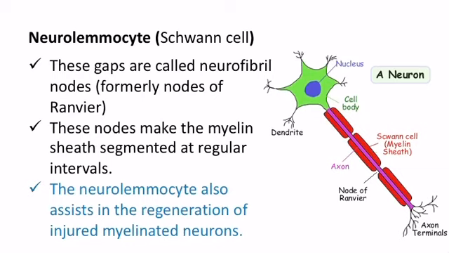These gaps are called neurofibril nodes, which were formerly named nodes of Ranvier. Here you see that these are the neurofibril nodes. These nodes make the myelin sheath segmented at regular intervals. The neurolamocyte also assists in the regeneration of injured myelinated neurons.